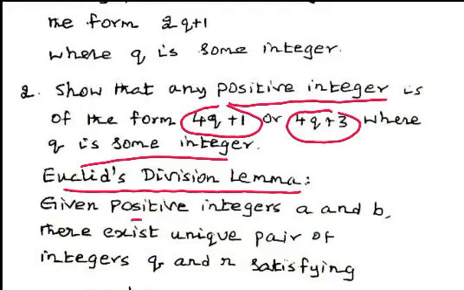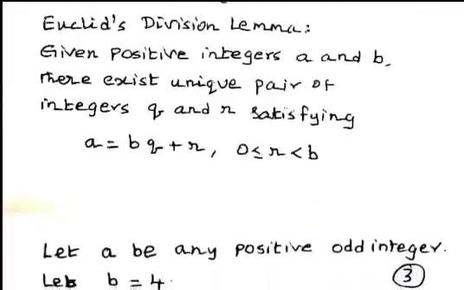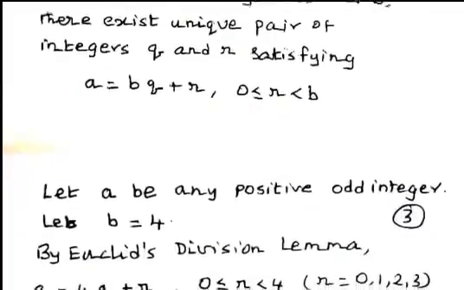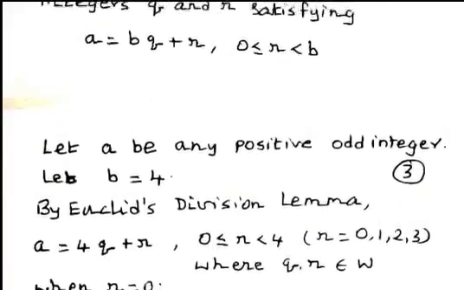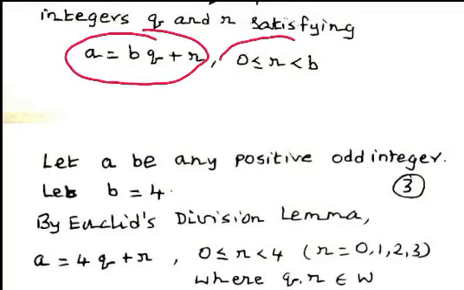Given positive integers a and b, there exists a unique pair of integers q and r satisfying the condition a equal to bq plus r, where 0 less than or equal to r less than b.